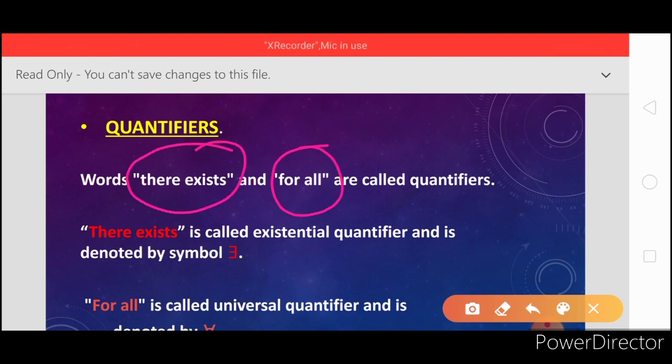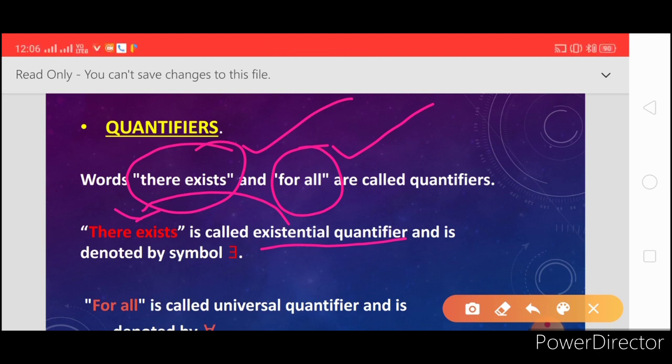In mathematical logic, the word "there exists" is called the existential quantifier, and the symbol to denote it looks like a reversed E. This is the "there exists" symbol, and mathematically it is called the existential quantifier.